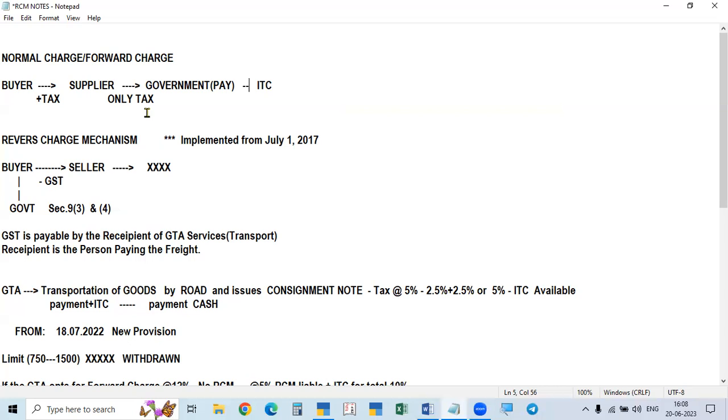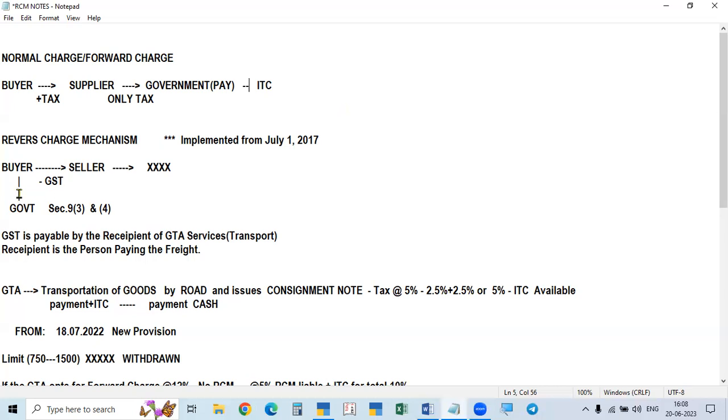Without payment, he cannot take. So he can claim the ITC after payment of the liability, that is, payment of the tax. This is called reverse charge mechanism because the normal charge mechanism is there, and this is reverse to that. That is why this is called reverse charge mechanism.